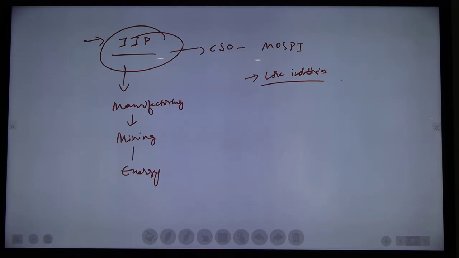Whenever you read about the IIP, it also mentions the core industries inflation, whether it is an increase or decrease. In IIP, more weightage is given to these core industries only. And what is a core industry? We have already discussed. Then how many core industries are there in India? 8.